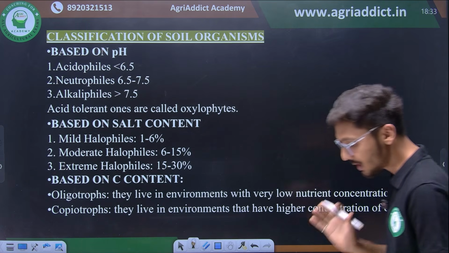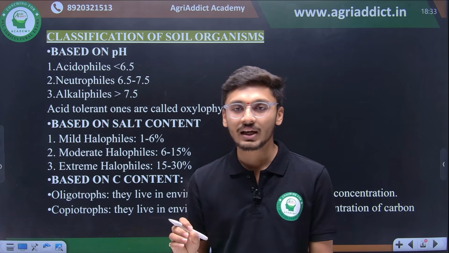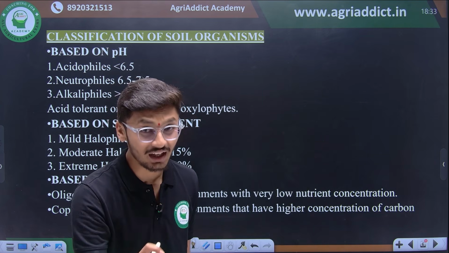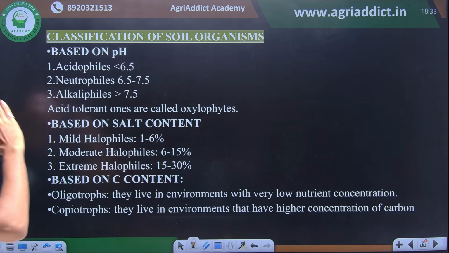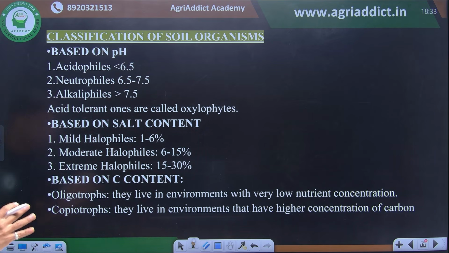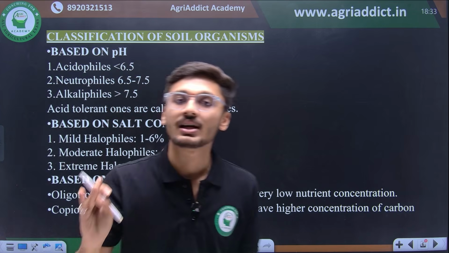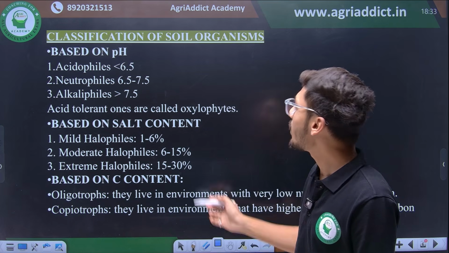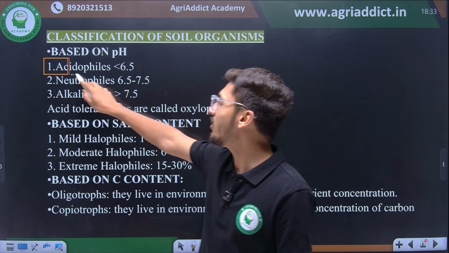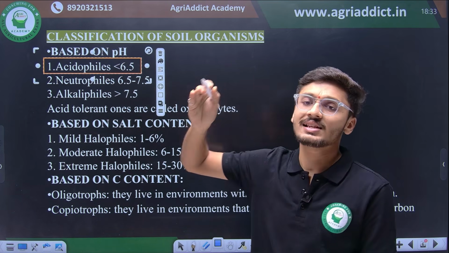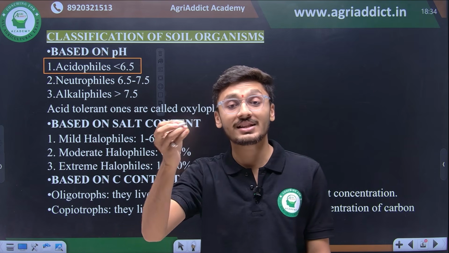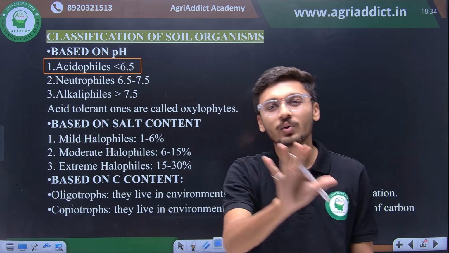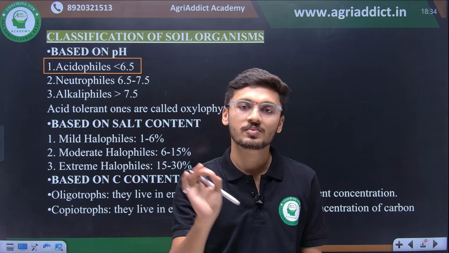Since we have now come to that stage of preparation where instead of reading everything, we have to read only the optimum, smartly, then we have another classification of organisms based on pH. Based on pH, there are three main categories: acidophiles, neutrophiles, and alkaliphiles. Very easy with name. We can go with name. Any organisms which can withstand acidic pH conditions, that is less than 6.5 of pH, are known as acidophiles.